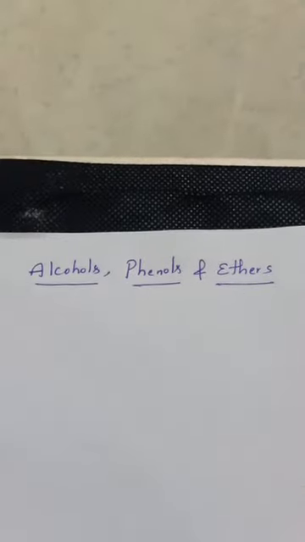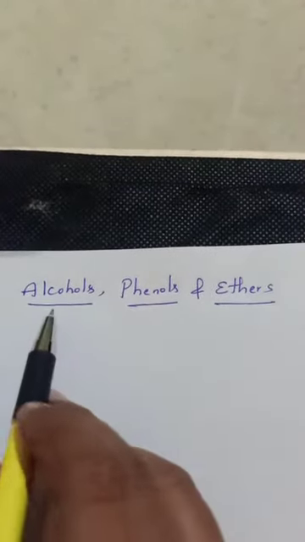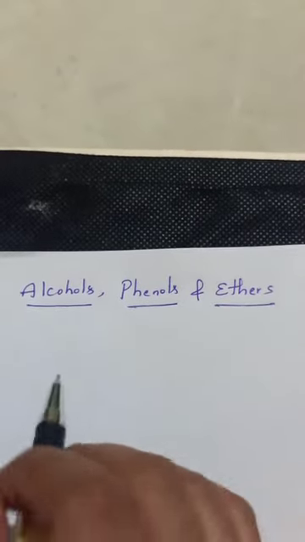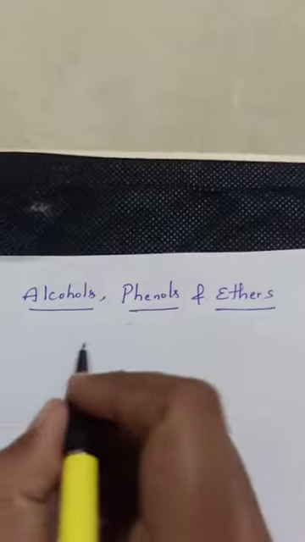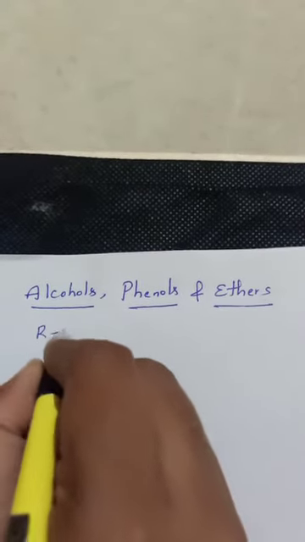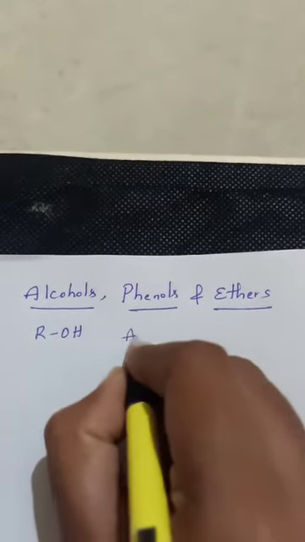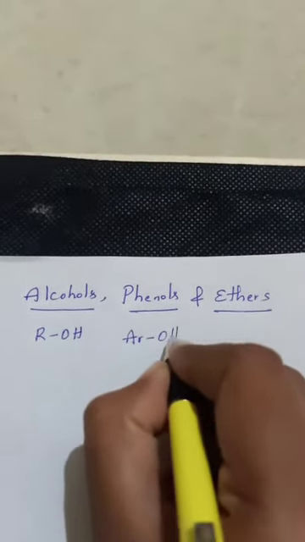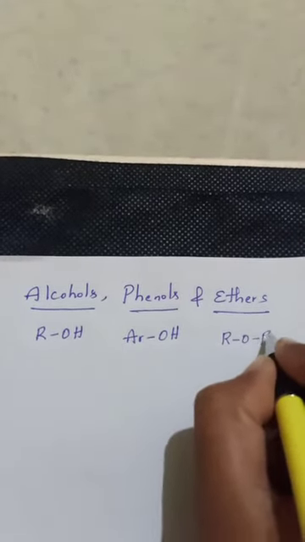Dear students, today I am going to explain the topic alcohols, phenols and ethers. First we'll see what is the relation between these three and why we have to study alcohols, phenols and ethers together. The general representation of alcohol is just ROH, phenols are indicated by AROH, and ethers are indicated by ROR.